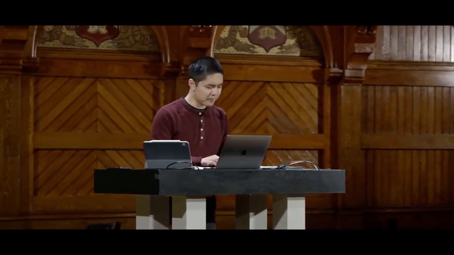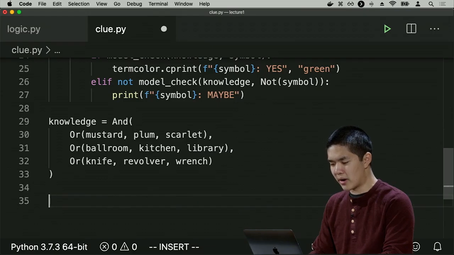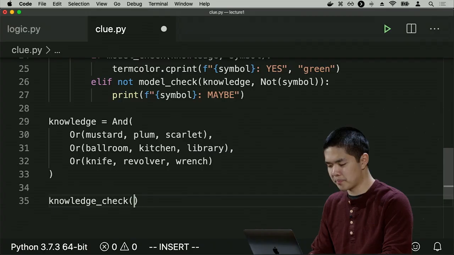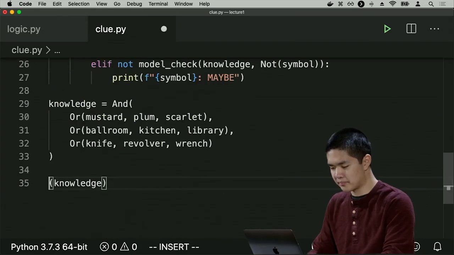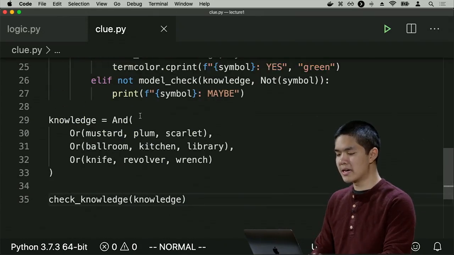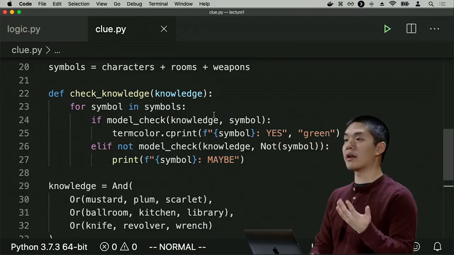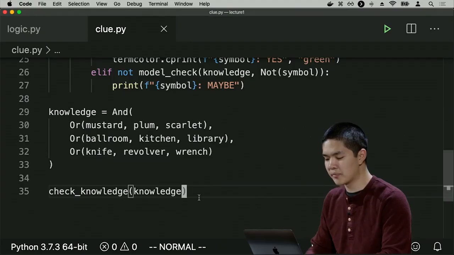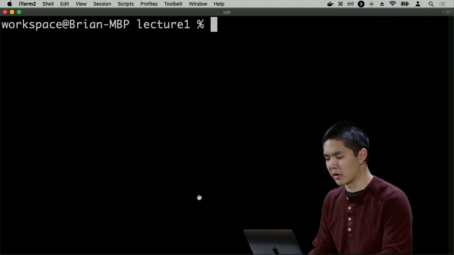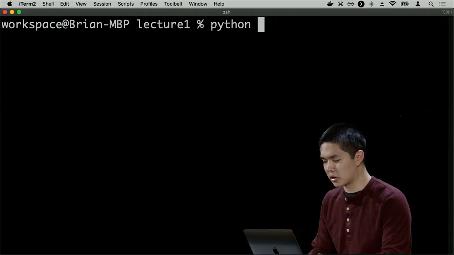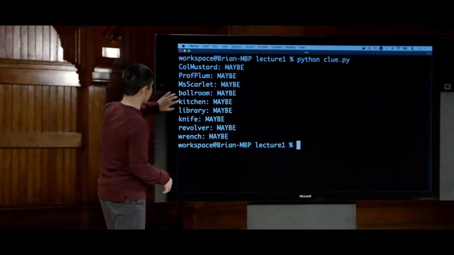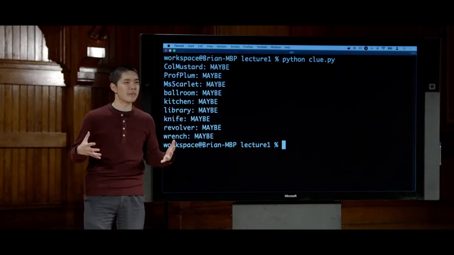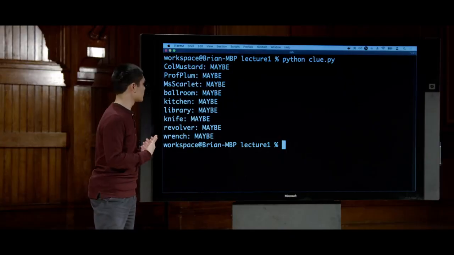And in fact, we can see that if I try and run my check knowledge function on my knowledge. Check knowledge is this function that I just wrote that looks over all of the symbols and tries to see what conclusions I can actually draw about any of the symbols. So I'll go ahead and run clue.py and see what it is that I know. And it seems that I don't really know anything for sure. I have all three people are maybes, all three of the rooms are maybes, all three of the weapons are maybes. I don't really know anything for certain just yet.